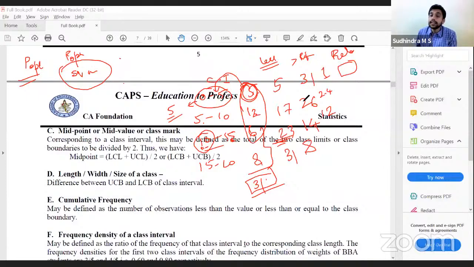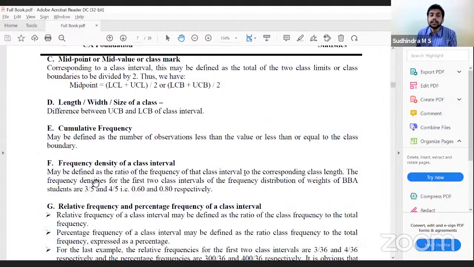Calculating the proportion, that is relative frequency: 12 divided by 31, 6 divided by 31. If we present that in percentages, it is called percentage frequency. Frequency density is defined as the ratio of the frequency of that class interval to the corresponding class length.